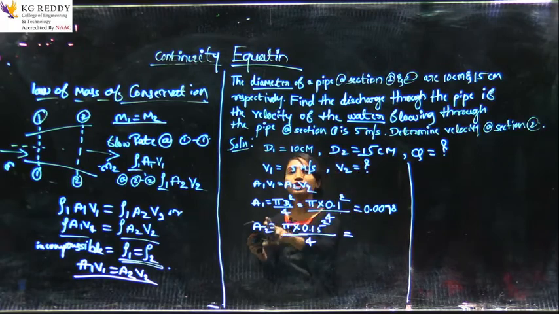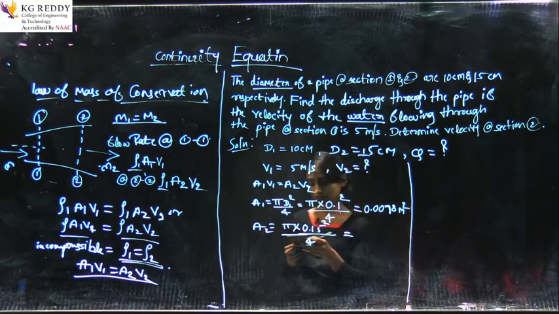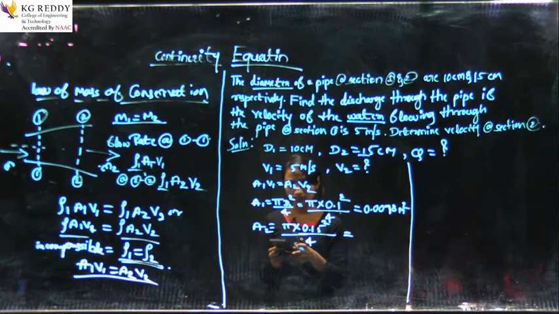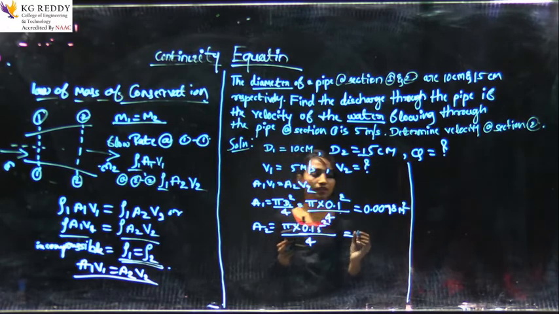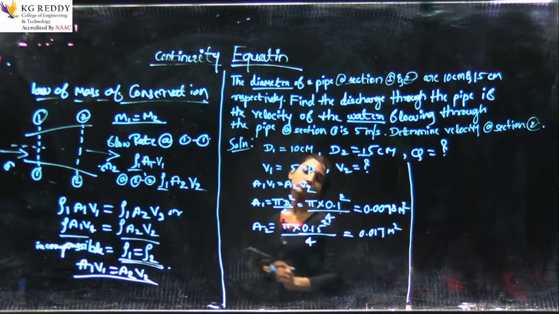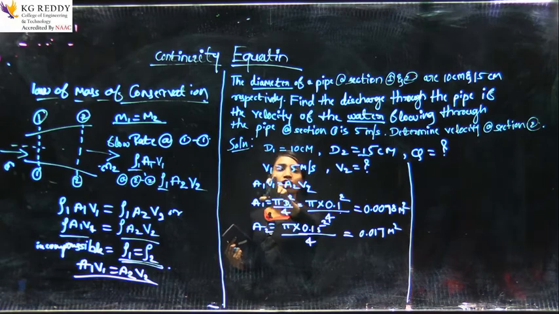Now, what is the unit for this? We converted into meter, so this is the area, meter square. Now, the second, A2, is pi into 0.15 square divided by 4, that is 0.017 meter square.